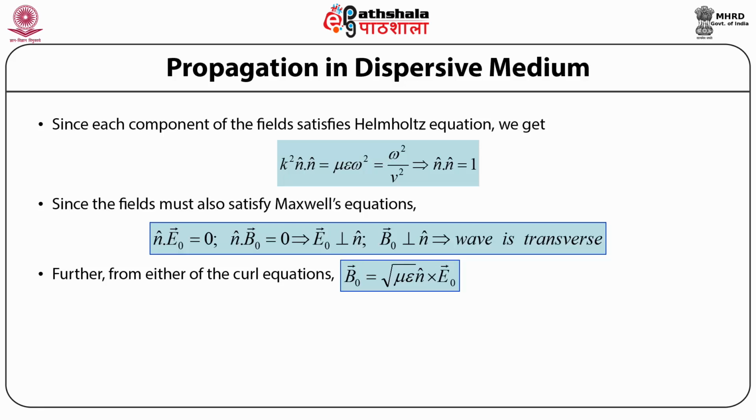Here again, it is important to note that we have substituted the del operator with n cap, and for the time derivative, we have used i omega.